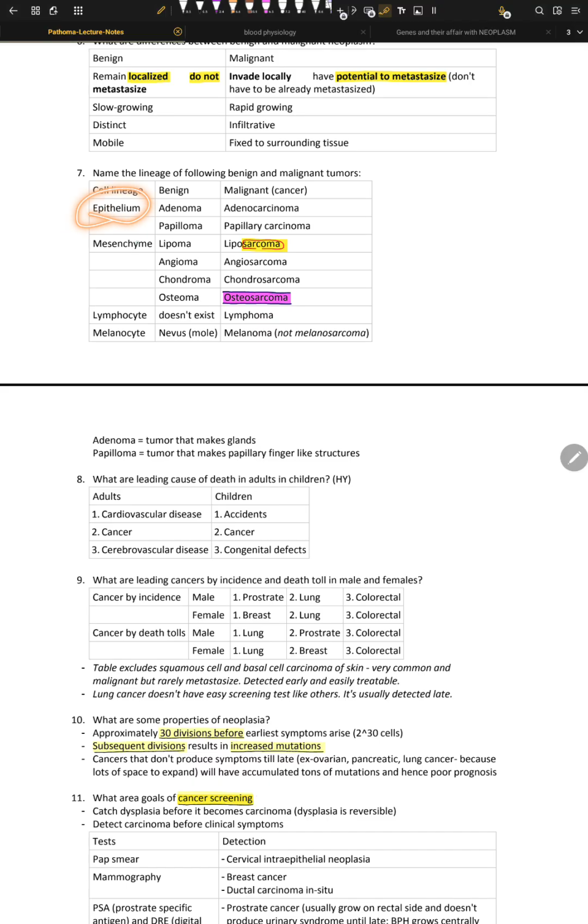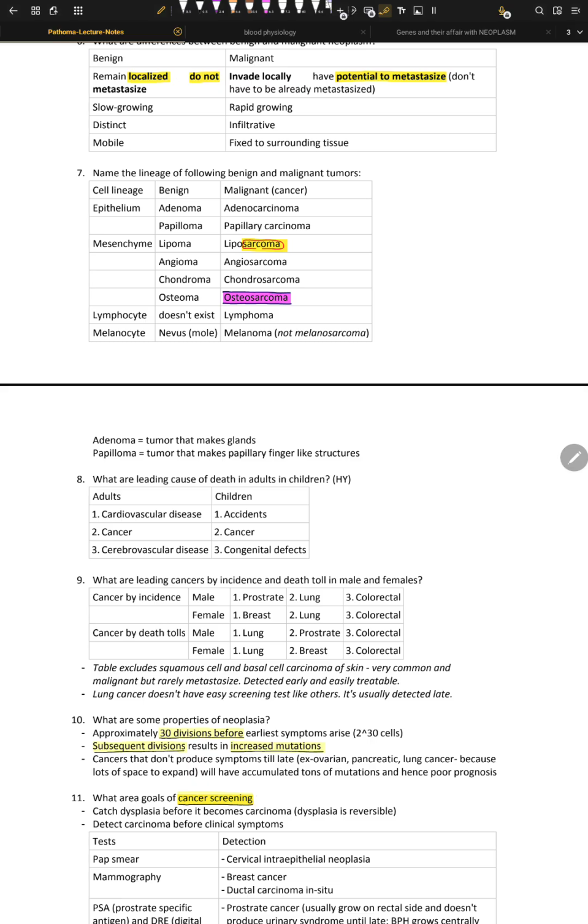First is the epithelium lineage. Every tumor has two parts. Adenoma or adenocarcinoma, for example, has one part that gives the cell origin and another that gives the nature of the cancer, that is, benign or malignant. So adeno means gland, and oma means benign. Adenoma is a benign tumor of gland. So if you know what tissue the tumor came from, and whether it's benign or malignant, you can predict its name. That's what I'm trying to explain.